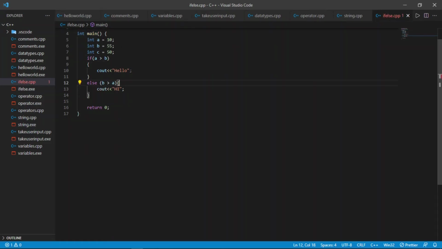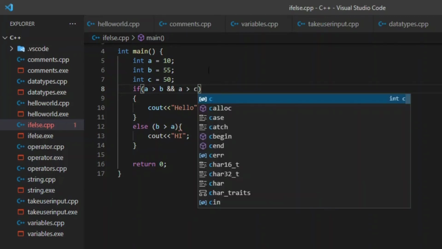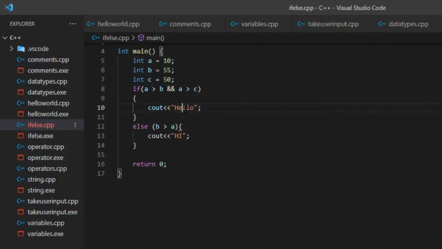Now if we want to check all these three and find which is the greatest one, we will write here: if A is greater than B, and now we will use a logical operator also, and A is greater than C. Meaning that if A is the biggest one, then we will write here A is biggest.